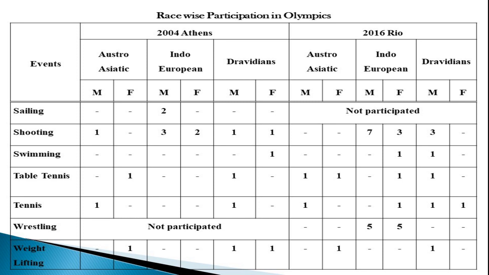But in shooting, things are different. The Austroasiatic representation in the shooting competition is much less. Its number reduced to 1, while the Indo-European is 5 and Dravidian is 2. In the Rio Olympics, the Indo-European participation is 10 and Dravidian is 3, but Austroasiatic is nil. So in shooting, rather than archery, the Dravidian participation has improved and the Indo-European is leading, while the Austroasiatic is much less. While coming to swimming,